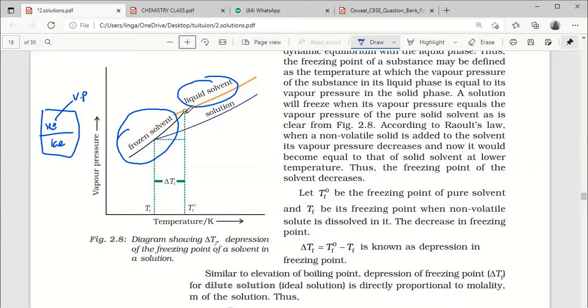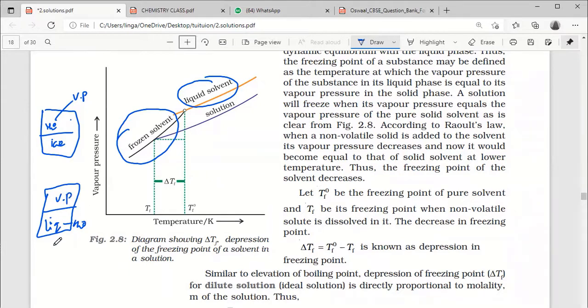That's why in the graph the slope is higher, decreasing suddenly. Here I am taking ice and its vapor pressure. Here I am taking water, the liquid, the same water, and its vapor pressure.